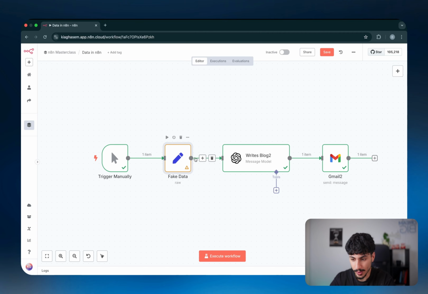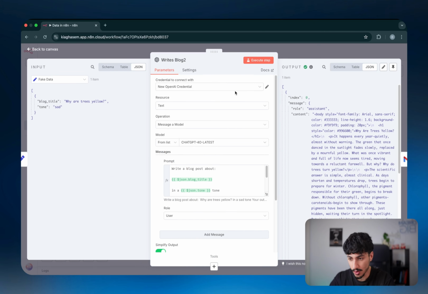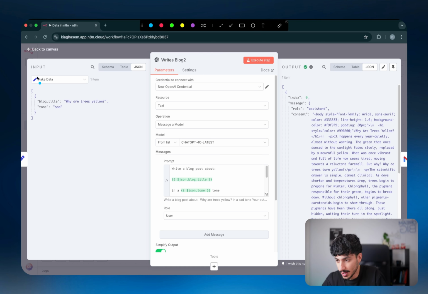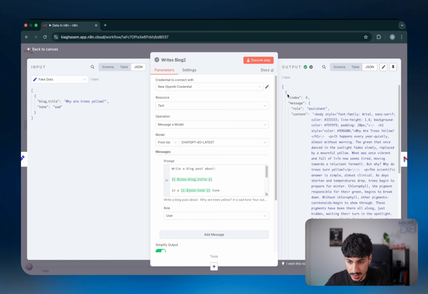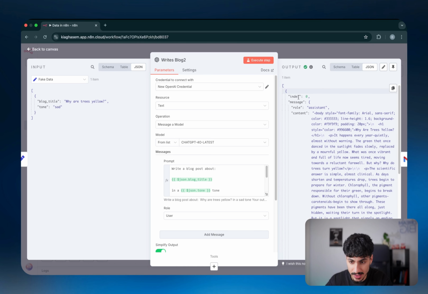And so that data point, or that item, is sent to the next node where it gets transformed. As I said, an automation is just a sequence of actions where the data gets transformed. So inside this node, as you can see on the left-hand side, the input data is coming in, and then it's being transformed through whatever we're defining, and then the output data is coming out. In this case, the input data was the array of one item, which was an object with blog title and tone. And the output is also an array. This one also has one item, which is an object, but this object has a bunch of other key and value pairs. So as you can see, the data actually transformed.